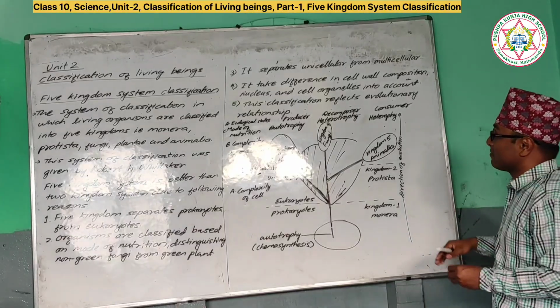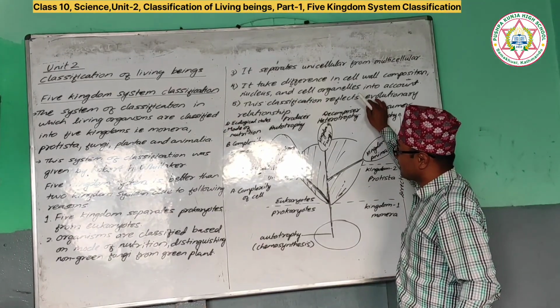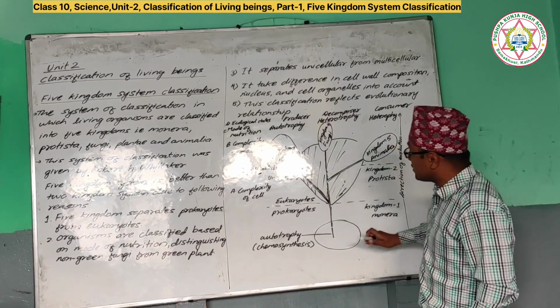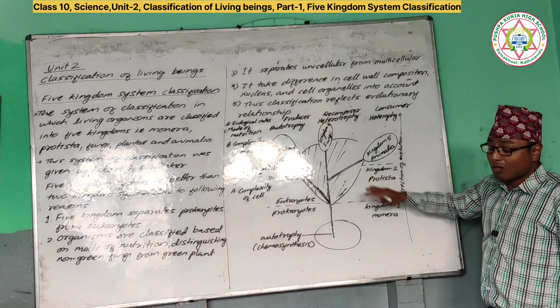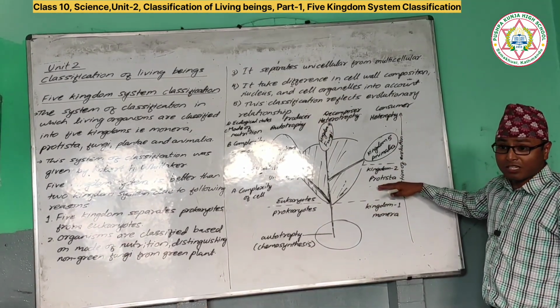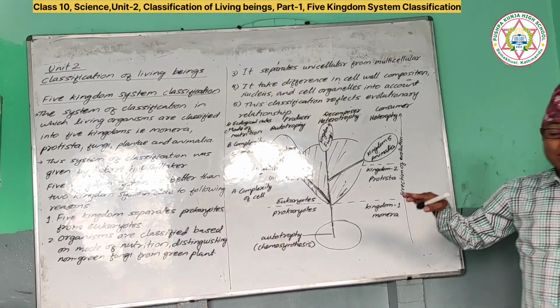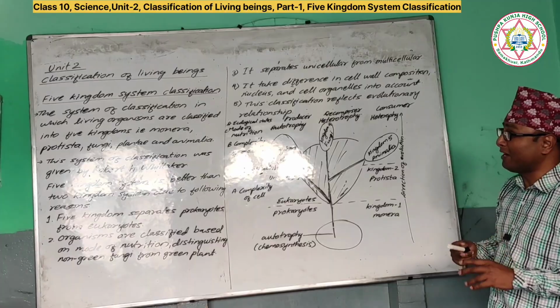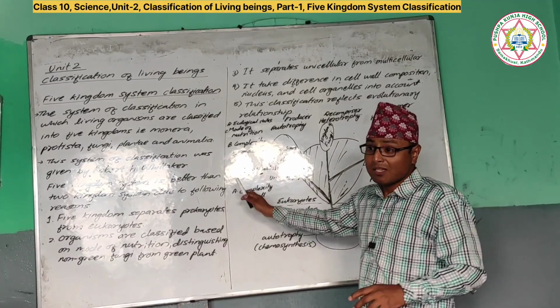Prokaryotes do not have membrane-bound cell organelles. And this classification reflects the evolutionary relationship. So which organism evolved from which organism? Which group evolved from which group? It also shows the relation. यसले evolution pattern पनि देखाउँछ. That's why this 5 kingdom system is better than the 2 kingdom system classification.